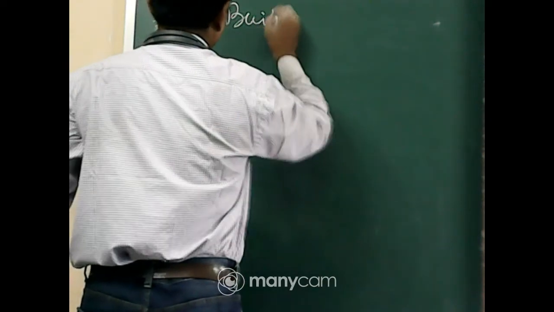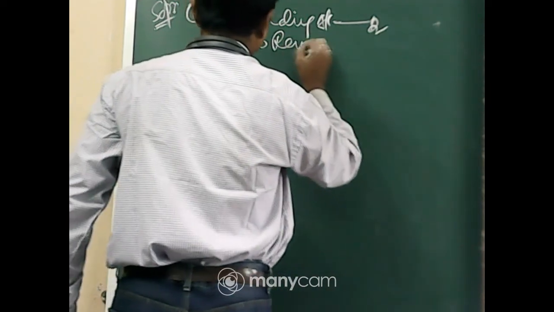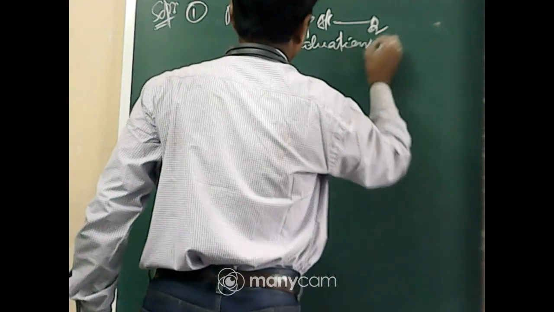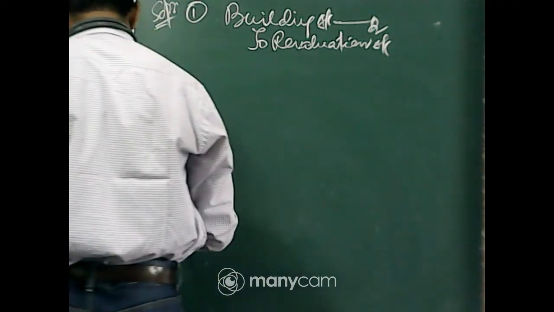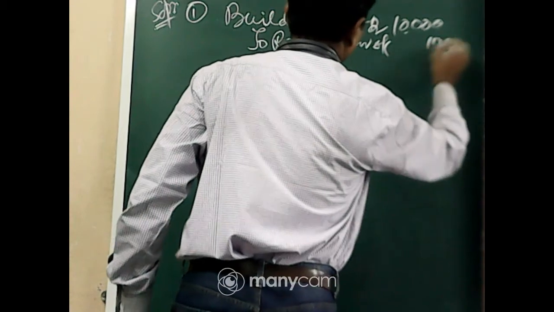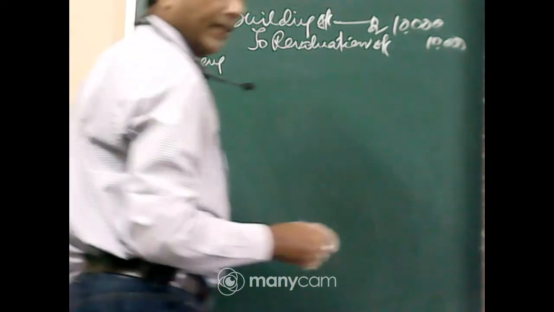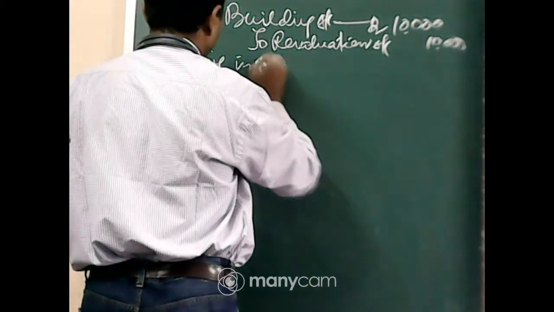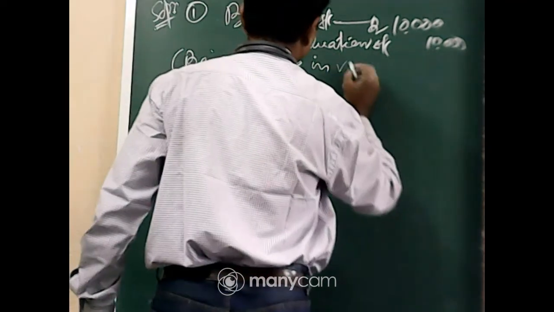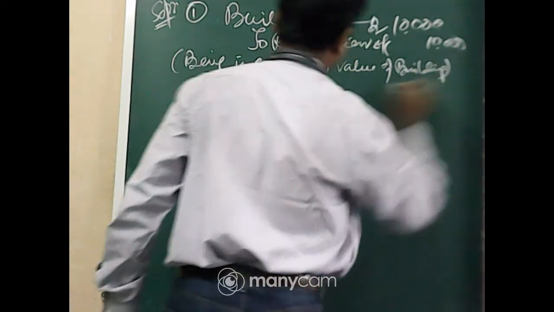Number 1, building account debit to revaluation account. Building was 50,000, the value of building having appreciated to 60,000, so the increase is only 10,000. Being increase in value of building.